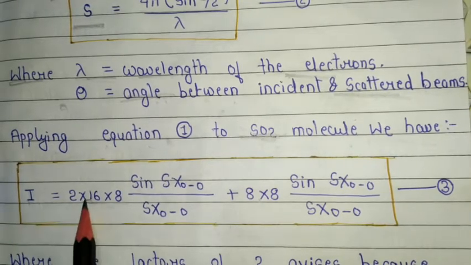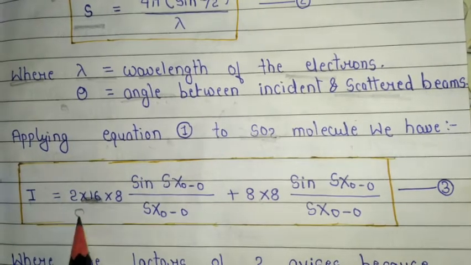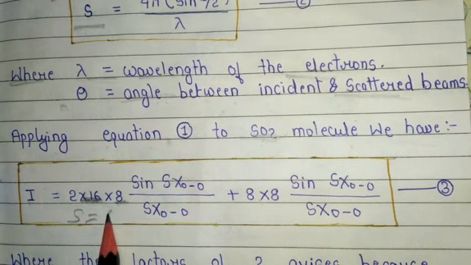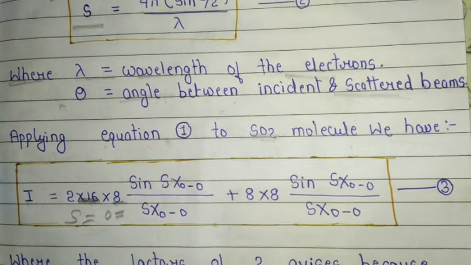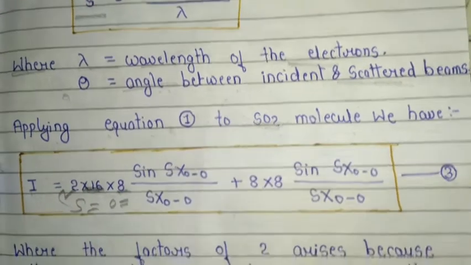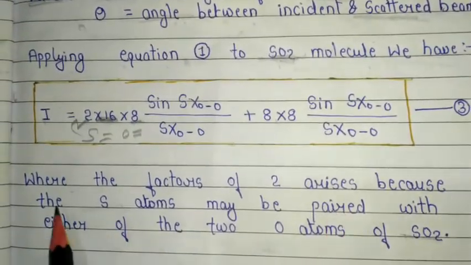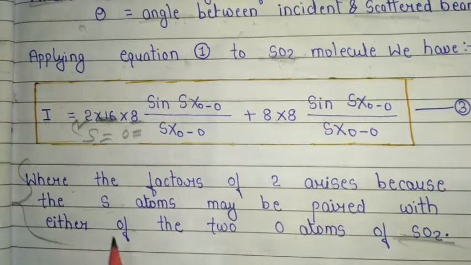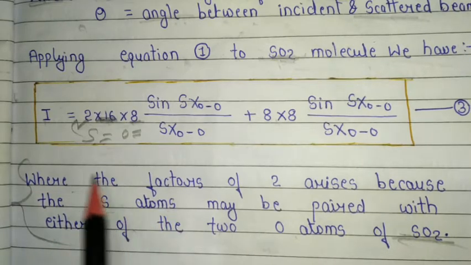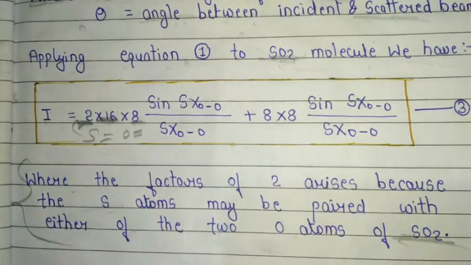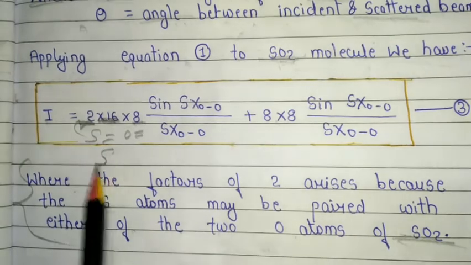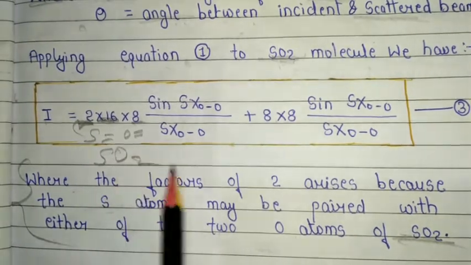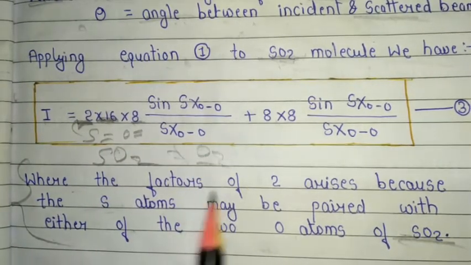16 is the atomic number of S and 8 is the atomic number of oxygen. The factor of 2 arises because the S atom may be paired with either of the 2 oxygen atoms of SO2, because SO2 is made by 2 oxygen atoms.